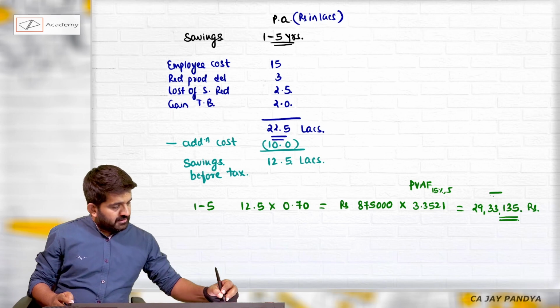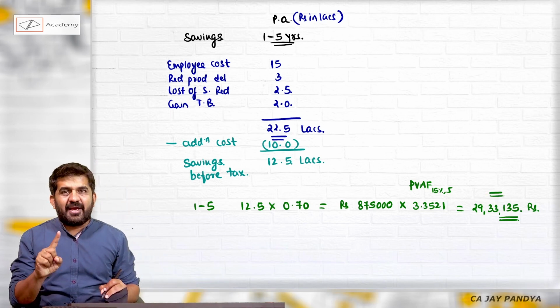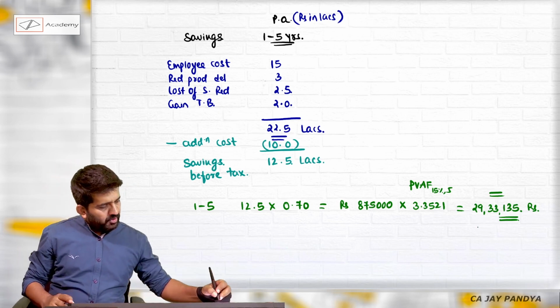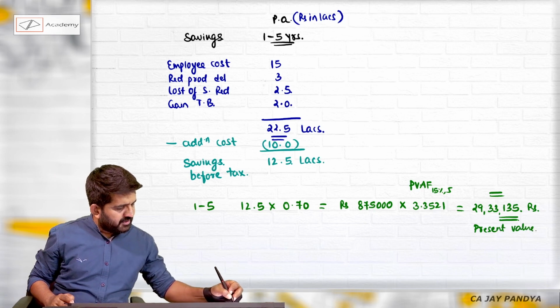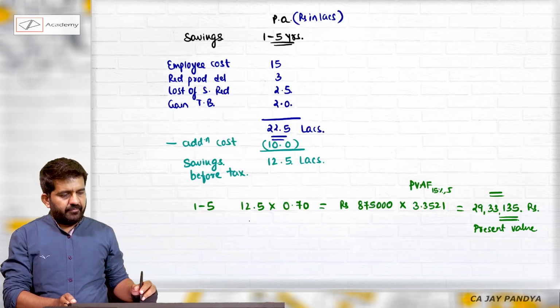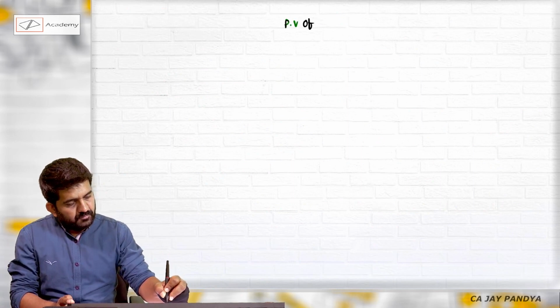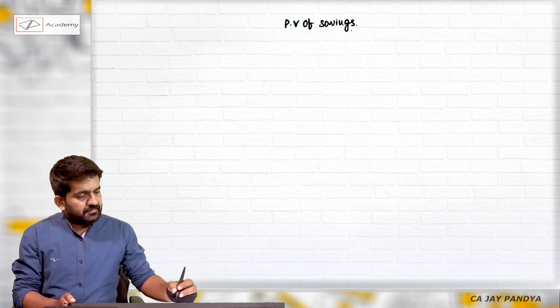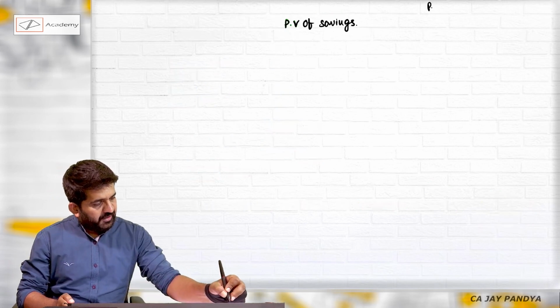What is this? It is present value of the savings excluding my maintenance and depreciation. I have already found out the present value, so no need to again find out. All right. Let me do this. Present value of savings 29,33,135.